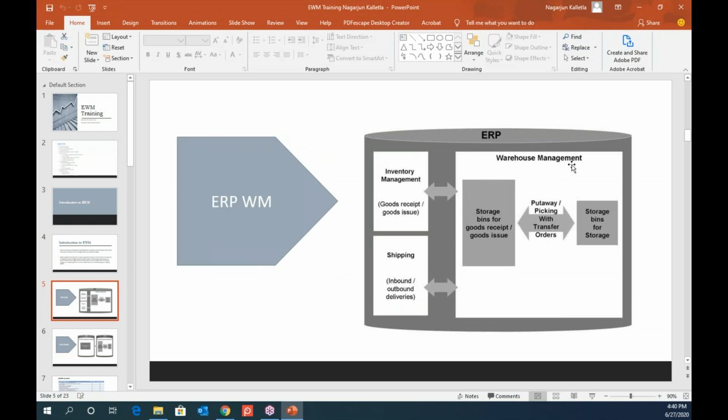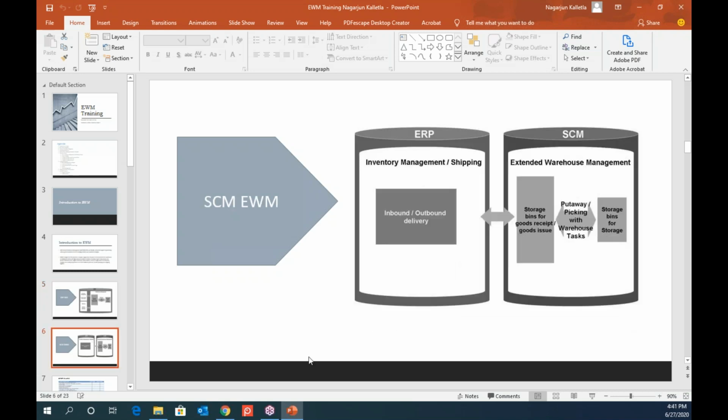Earlier, the warehouse management was within the ERP, and it was tightly integrated with inventory management on the material management side, and shipping on the sales distribution module side. So the WM module is here, and you can see the storage bins for goods receipt, goods issue, etc., and it communicates to the actual bins, and then the internal activities are carried out. So it was within the ERP as a solution earlier, but now after the EWM, it has totally changed.